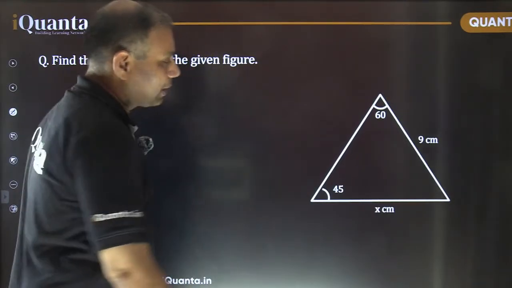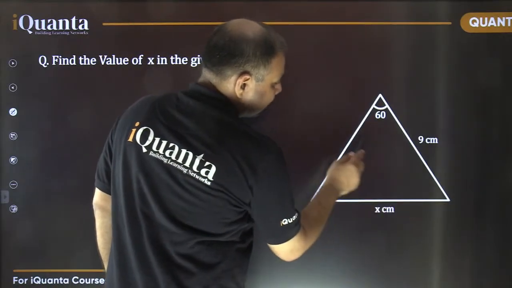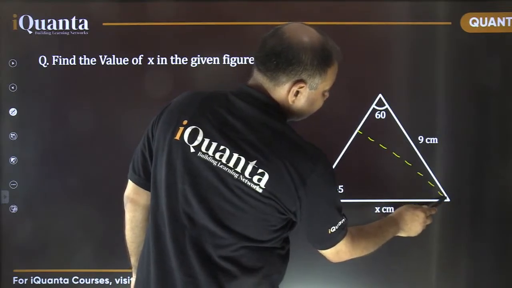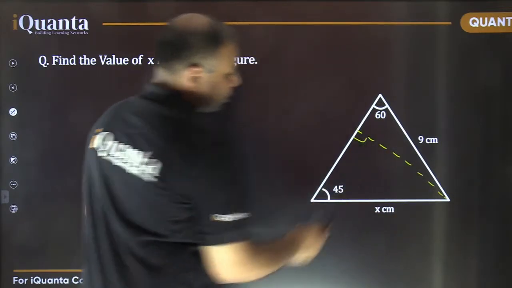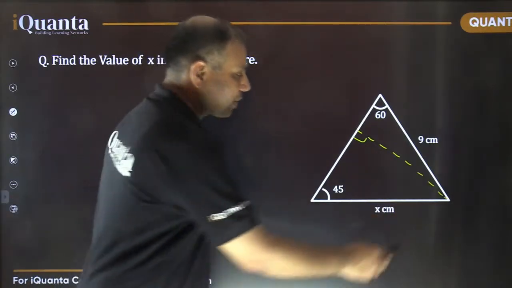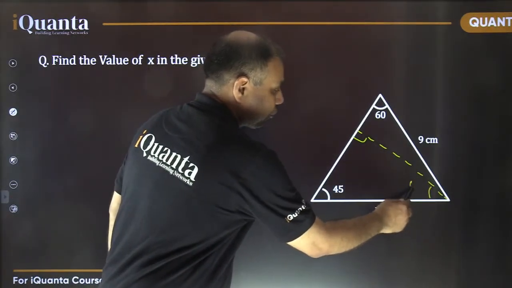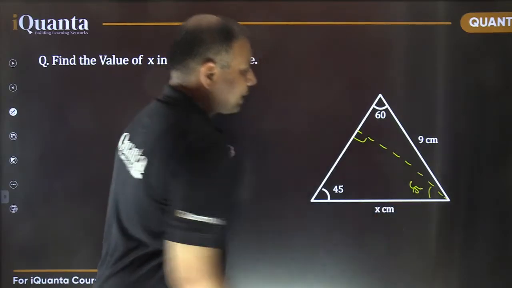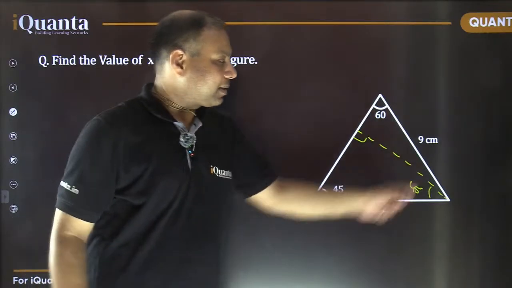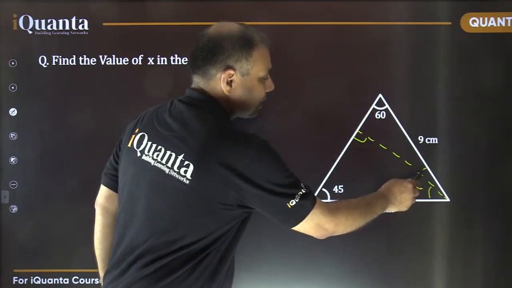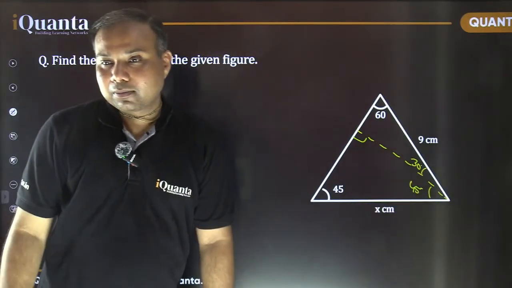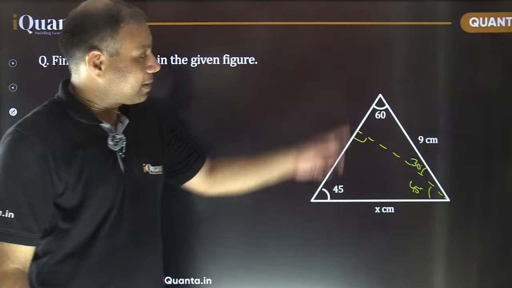And what is the construction? From this vertex, let's drop a perpendicular. So I have created this angle 90. Now this is 90, this is 45, so this is also 45. So that becomes a 45, 45, 90 triangle. And same with the other triangle. This is 90, this is also 90. So 90, 60 and 30. So that becomes a 30, 60, 90 triangle. Is it fine?